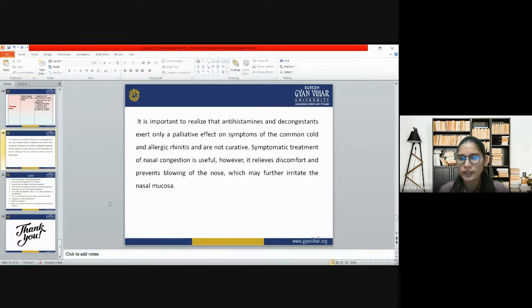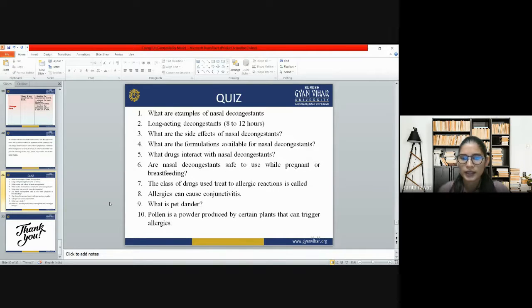exert only an alleviating effect on the symptoms of the common cold and allergic rhinitis. So we can use antihistamine to treat allergic reactions with a combination of nasal decongestant. Then, can allergy cause conjunctivitis? Yes, it can cause conjunctivitis.